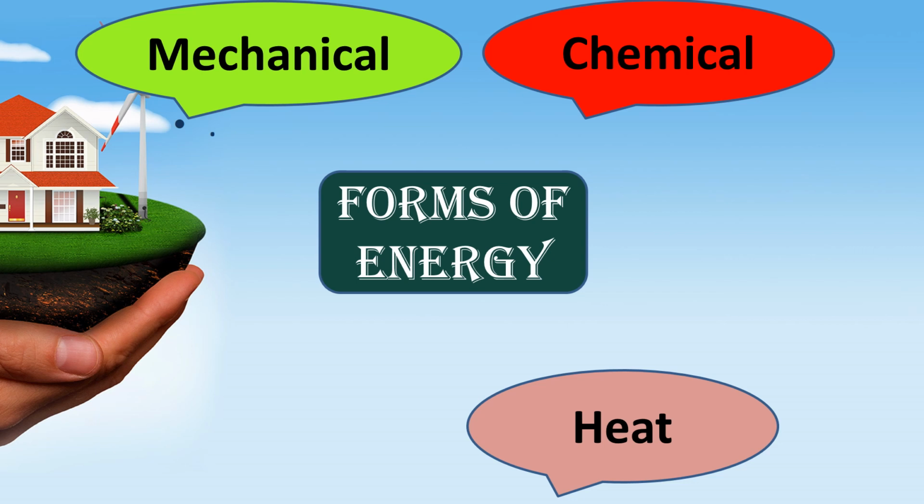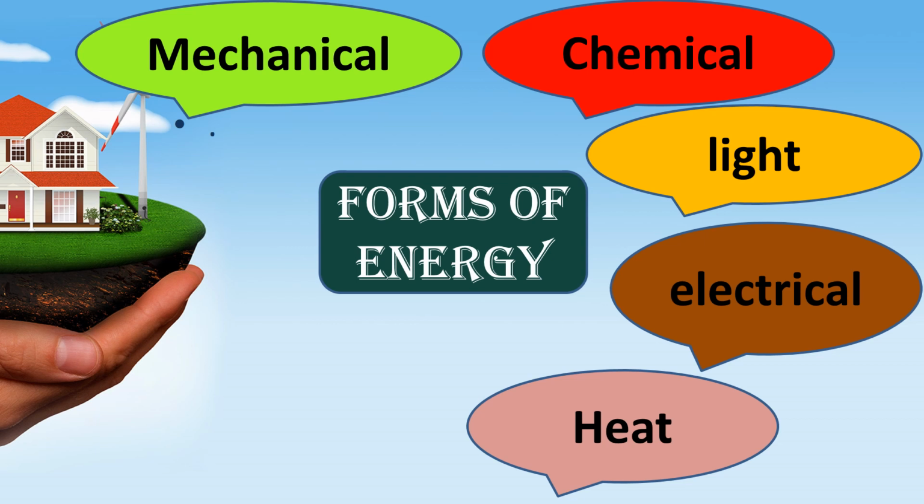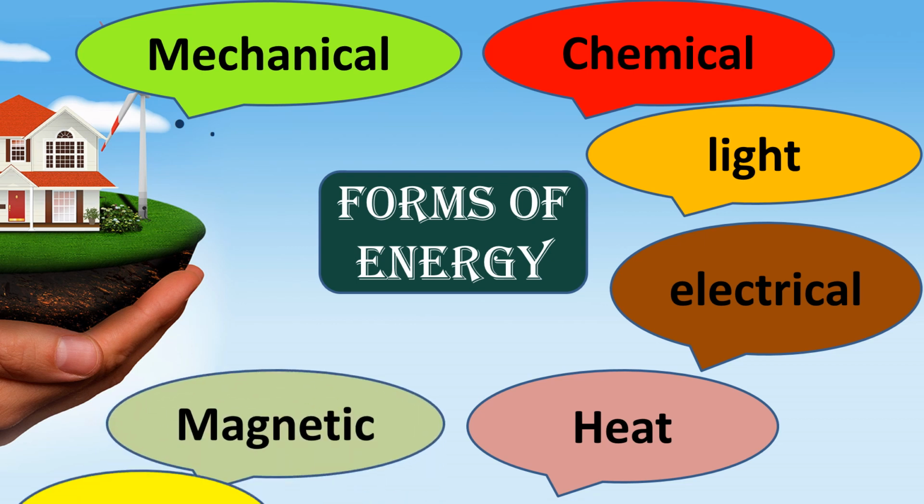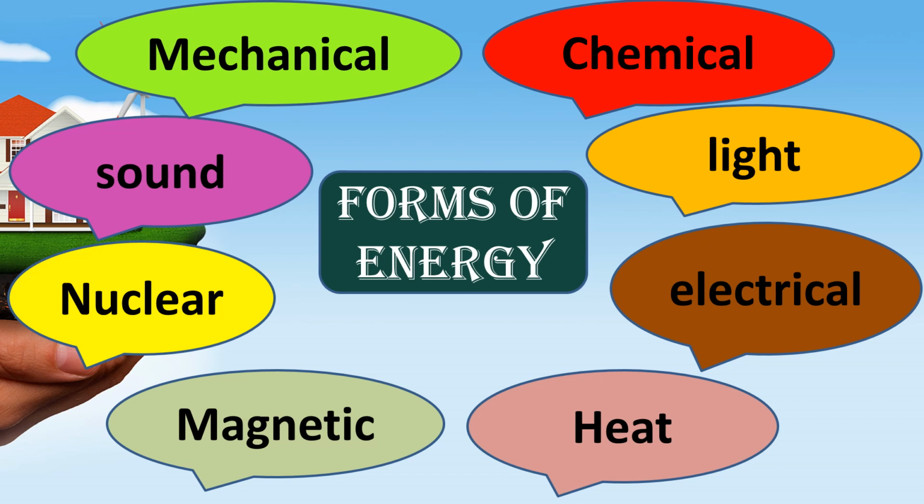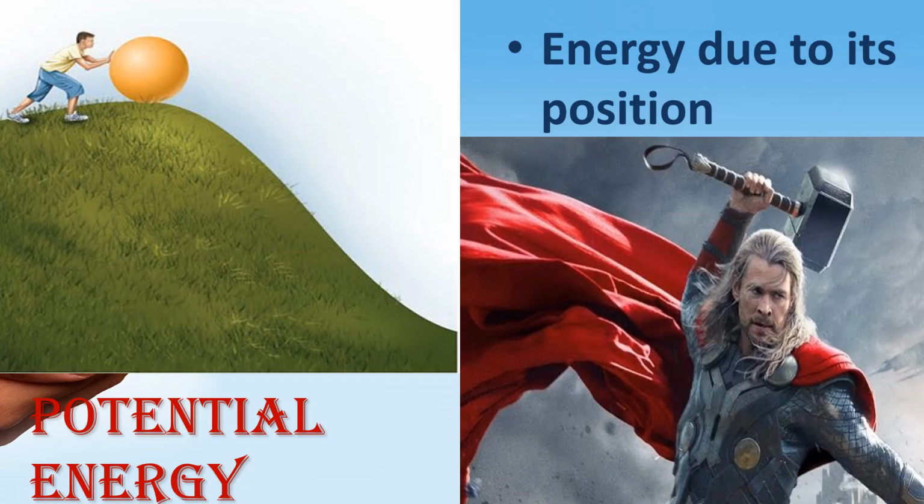We have learnt about the various forms of energy. Children, in the previous class, we have learnt about mechanical energy, chemical energy and heat energy. And also, we have some other forms of energy: light energy, electrical energy, magnetic energy, nuclear energy and sound energy. Let us learn about these forms of energy. First of all, we have learned about mechanical energy, is it? So, what is mechanical energy?